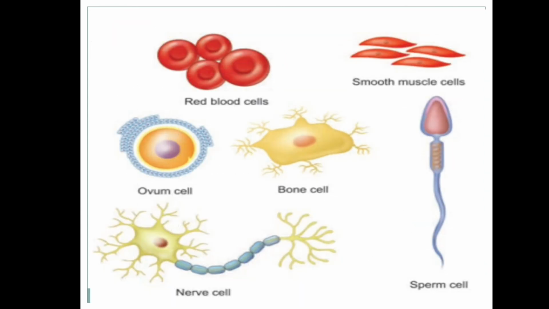So you can see here we have cells with different shapes. We have red blood cells, which are round in shape. An ovum cell, you can see it is an oval shape. And you can see here the nerve cell, it is branched and it is very long. And you can see here the bone cell, smooth muscle cells and sperm cell.